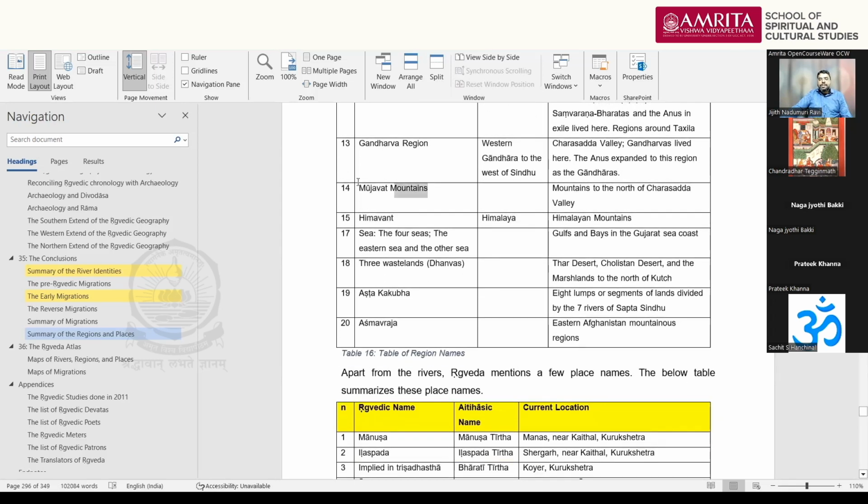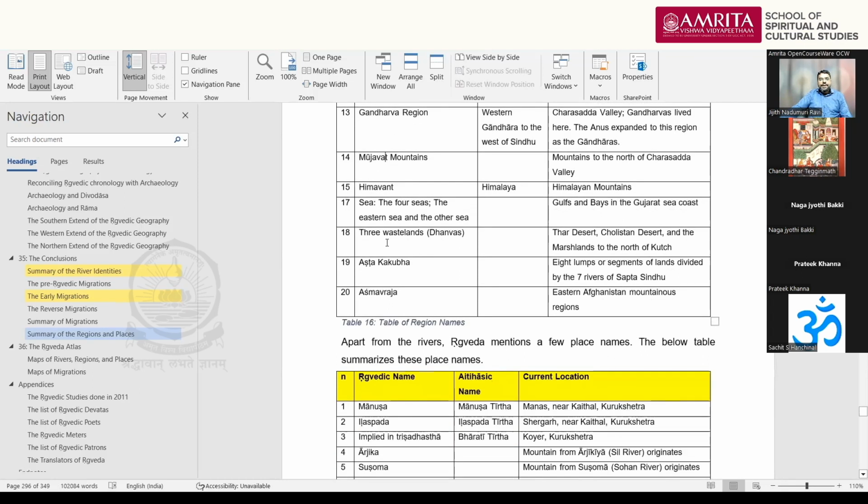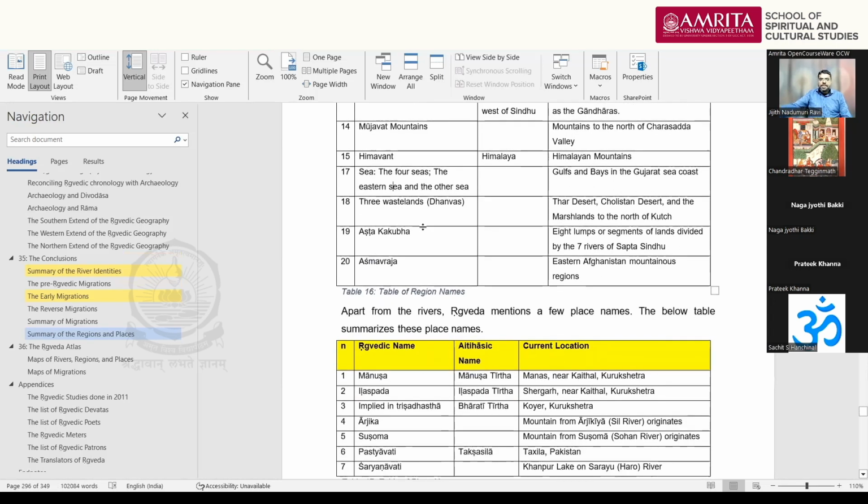So that is the Mujavat Mountains, the northern mountains of Gandhara. And then you have Himavad, that is the Himalaya mountain region. Oceans, that is, the 4 oceans we have seen, the sea around Gujarat. Southern Ocean, Dakshina Samudra, that is the terminology used in Ramayana for the same ocean, because they don't know